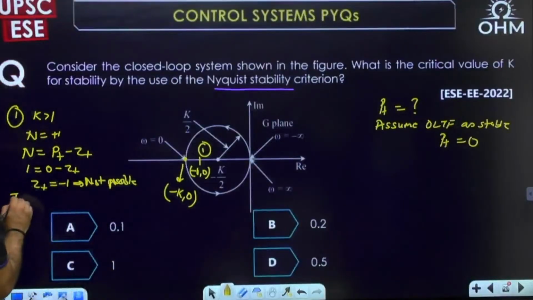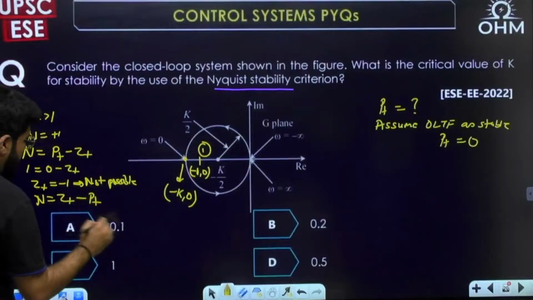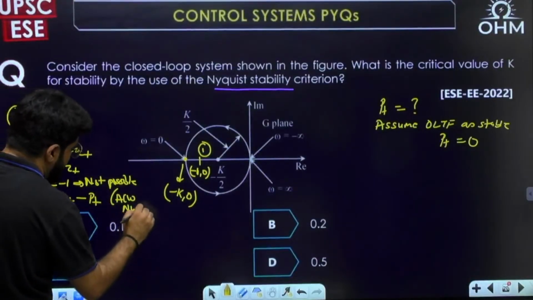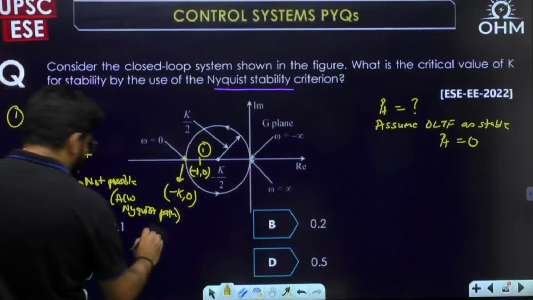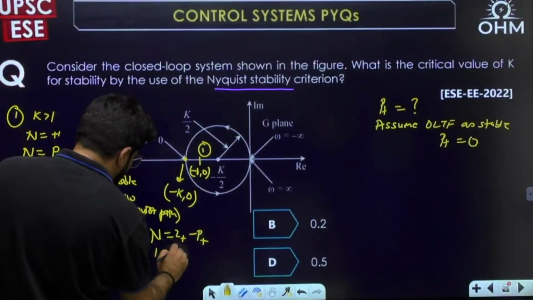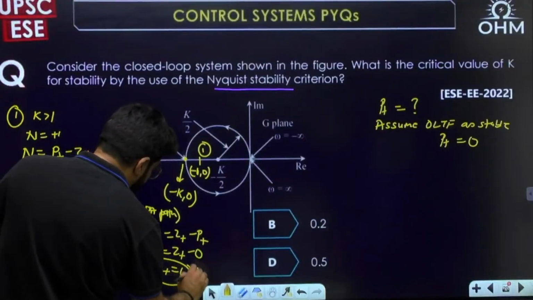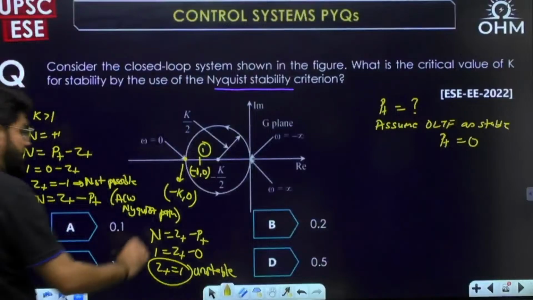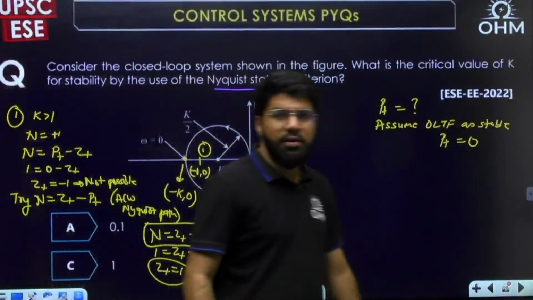So this time you will try the formula Z minus P, assuming anti-clockwise Nyquist path. So N equal to Z plus minus P plus, N is 1, equal to Z plus minus 0, so Z plus equal to 1. Unstable, yes. But why have I gone deep inside the question? So that I can tell you that for this particular question, Z minus P is the formula applicable. The answer will be 1 only.